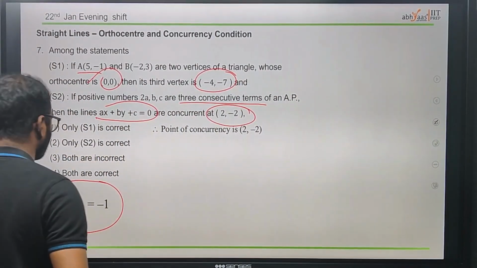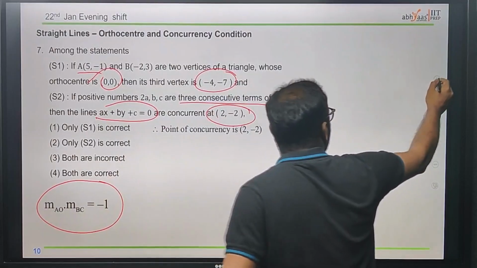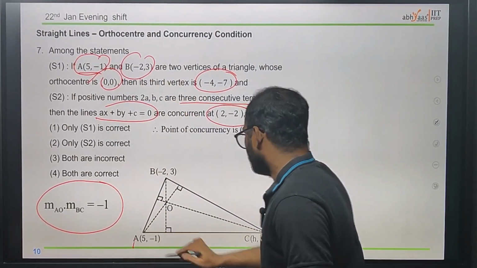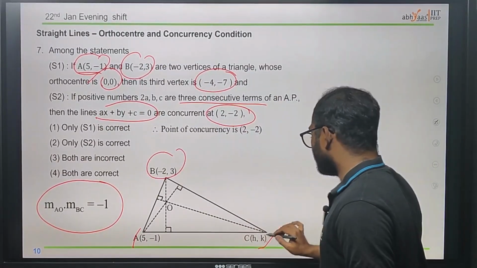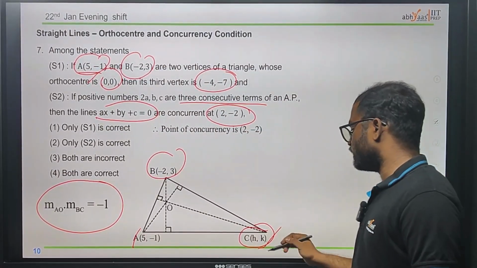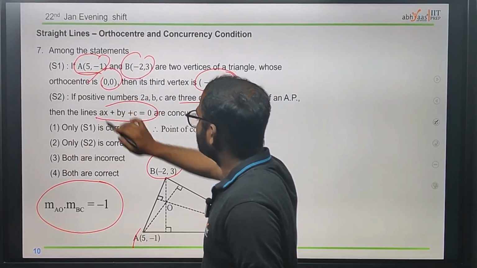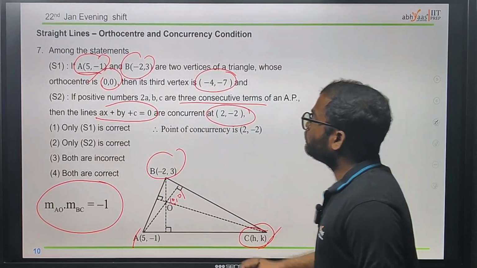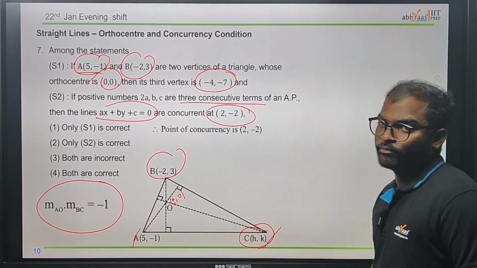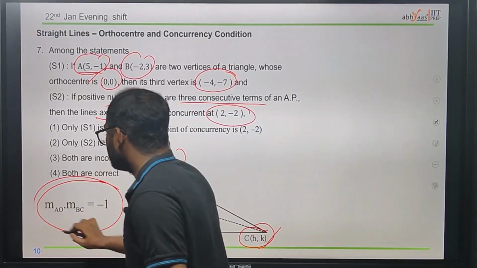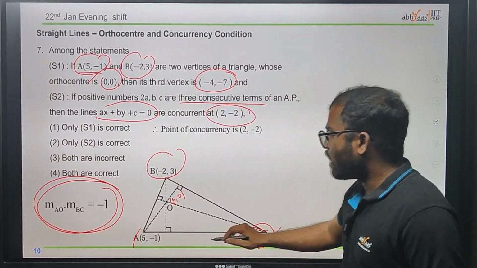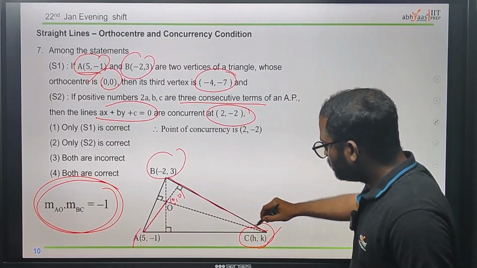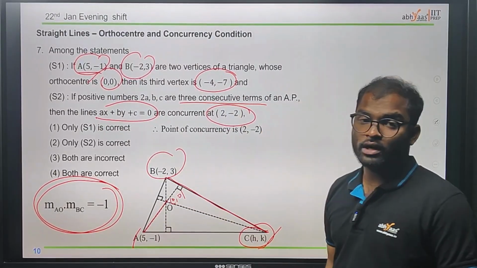I will show the diagram here. First, draw the diagram of the given A and B. Given the B point, assume the third vertex as C, which is h comma k. Now they said the orthocenter is at 0, so we have the orthocenter at 0 comma 0. Now we need to find the third vertex, which is h comma k. From this we can easily find it by using slopes. I hope you understood what I am saying.